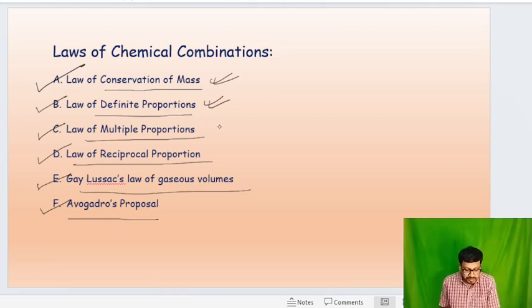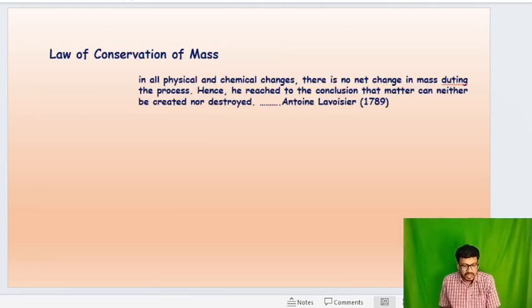Now let us see the law of conservation of mass. Scientist Antoine Lavoisier in the year 1789 first proposed this law.